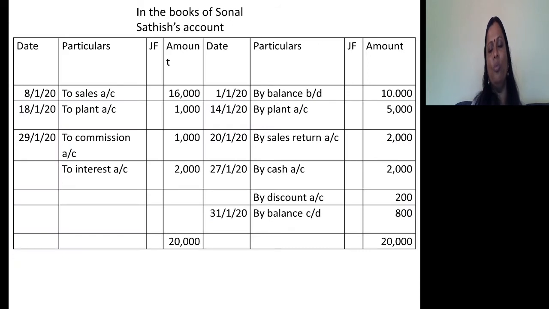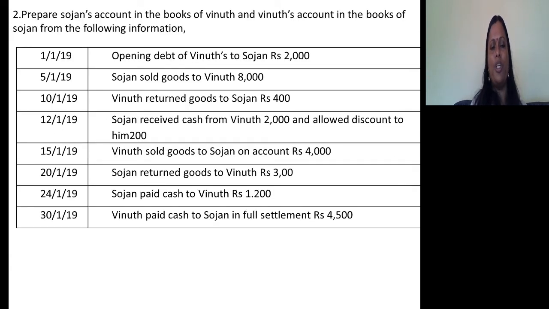So now we have to balance. Try to understand. Debit side total is 20,000. Credit side total, there is a shortage to the extent of 800. So on 31/1/2020, you have to record it as by balance carried down 800 so that both the side totals will become 20,000. This is how to balance the account. So this is all about preparation of a particular person's account in the books of another person.